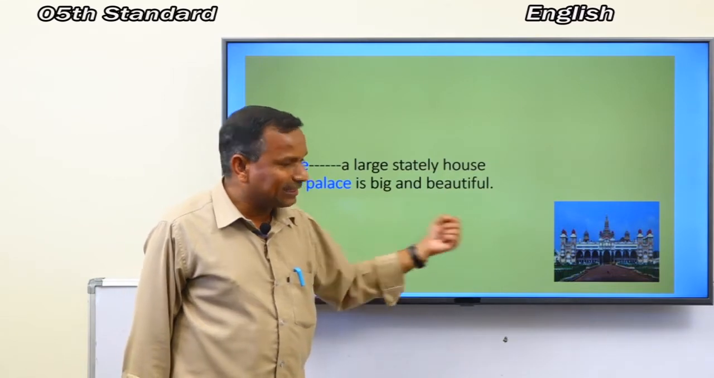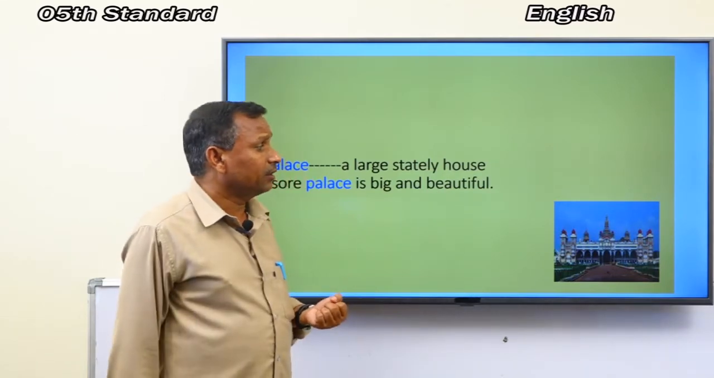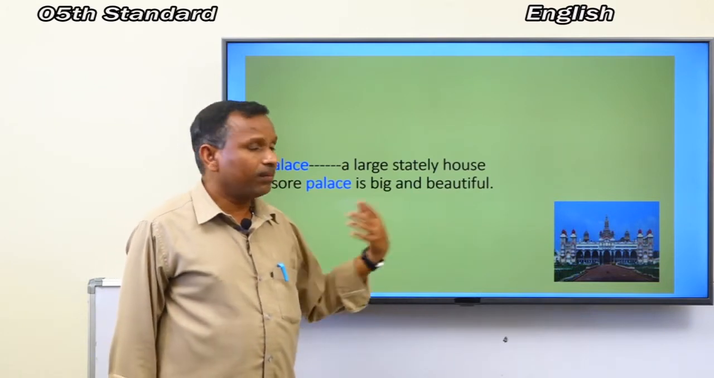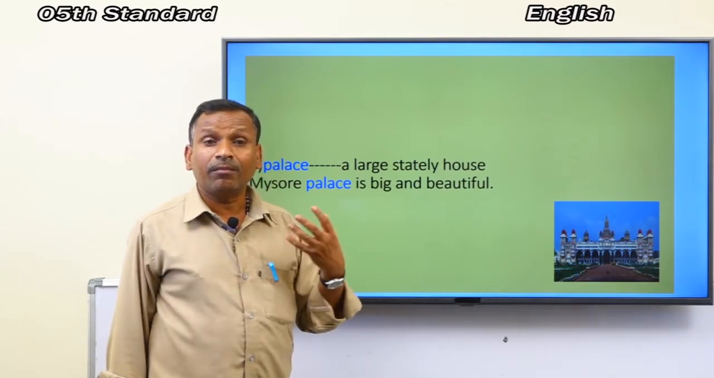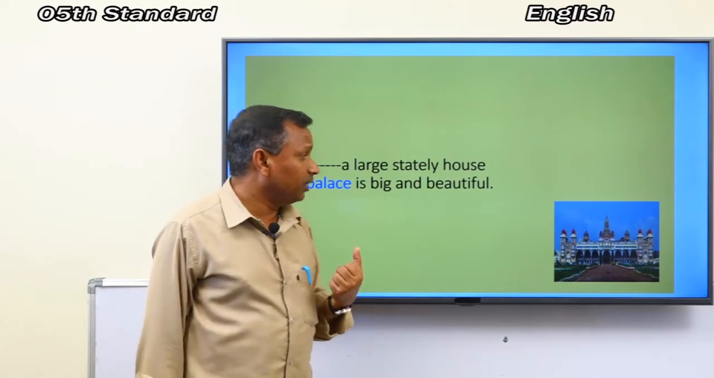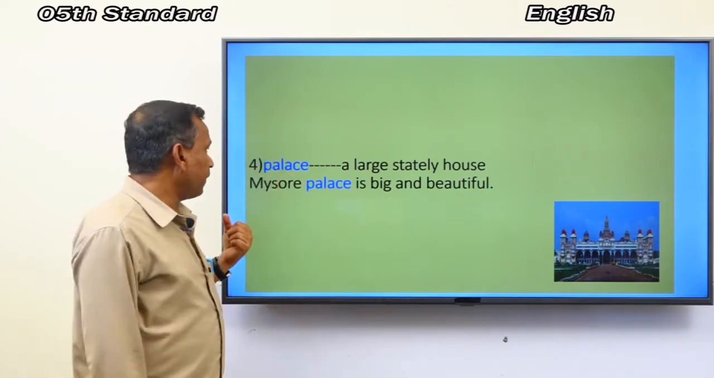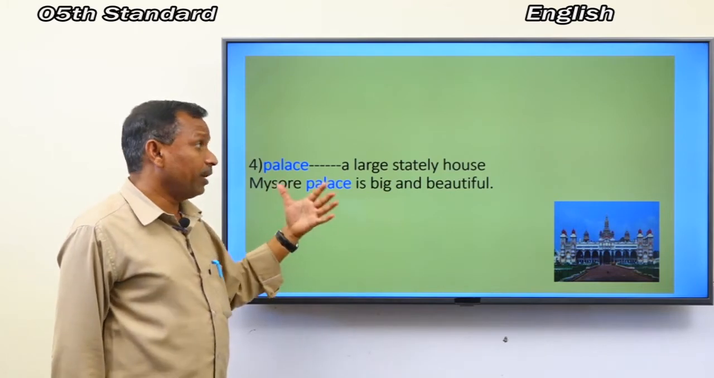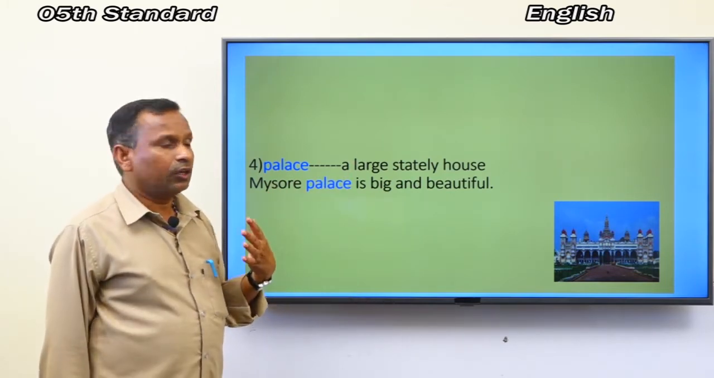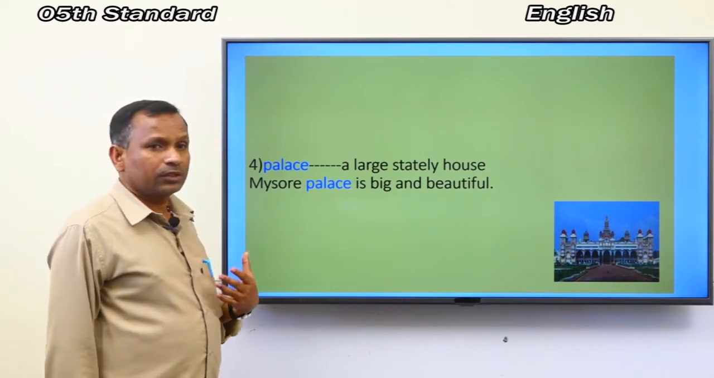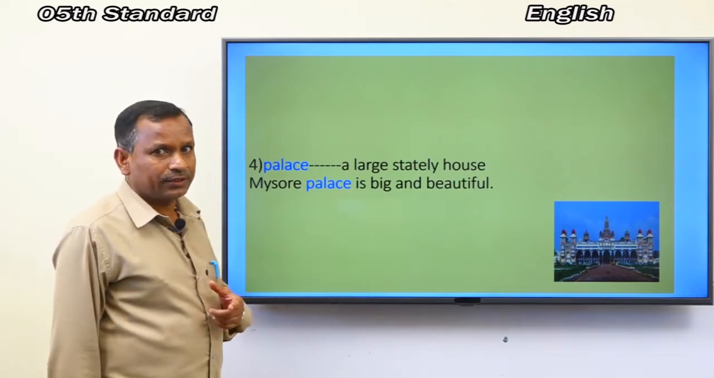Look at here. What can you see on the screen? What is it? Yes, your answer is correct. This is Mysore Palace. Here the palace is used in a sentence. Look at here. The Mysore Palace is big and beautiful. How is it? Mysore Palace is big and beautiful. Okay?